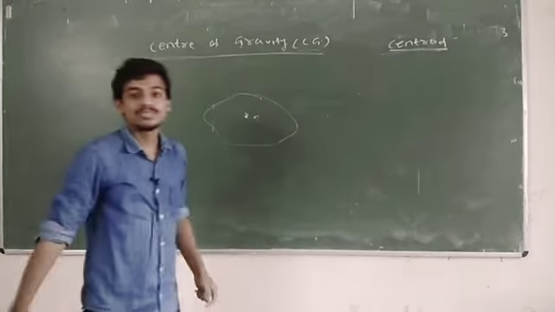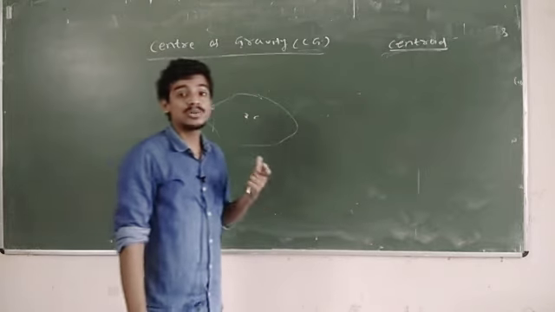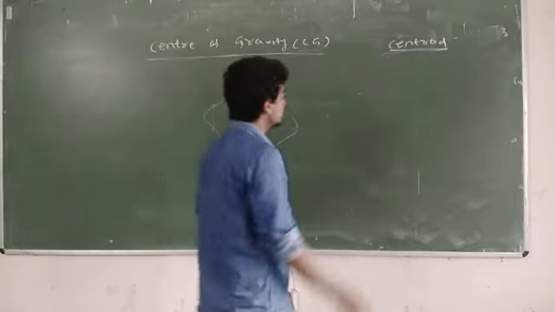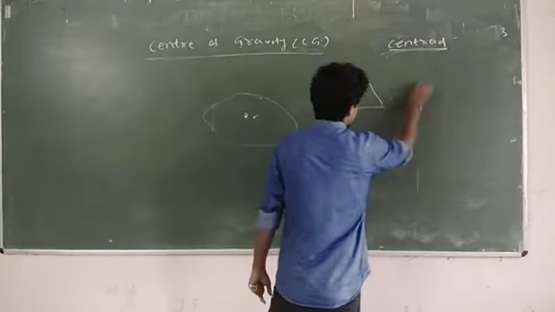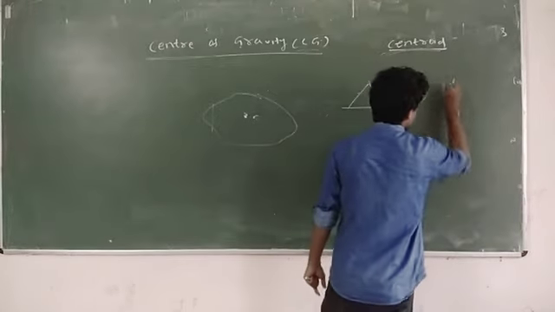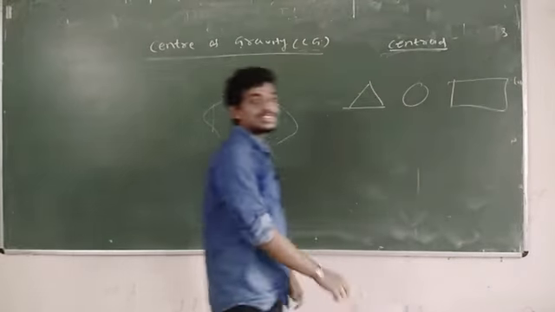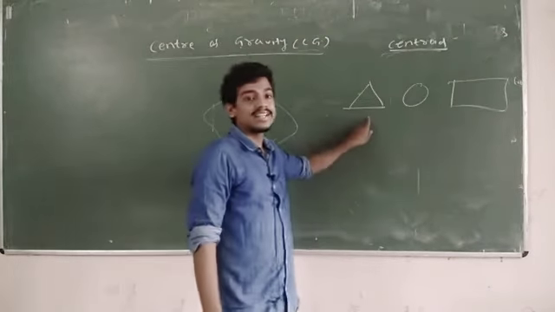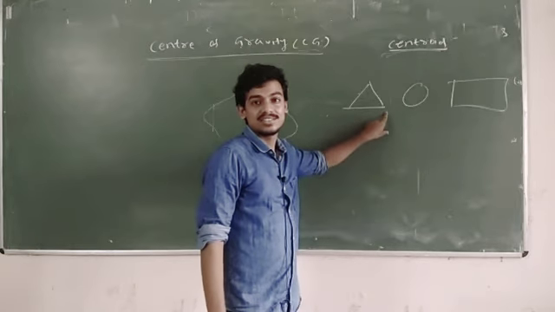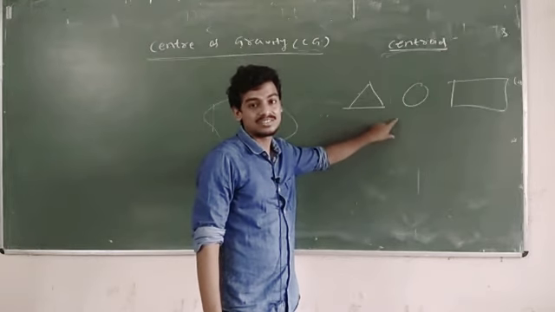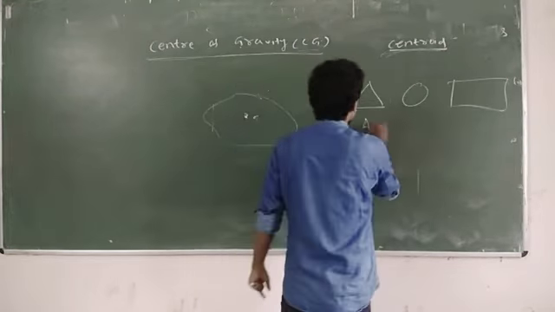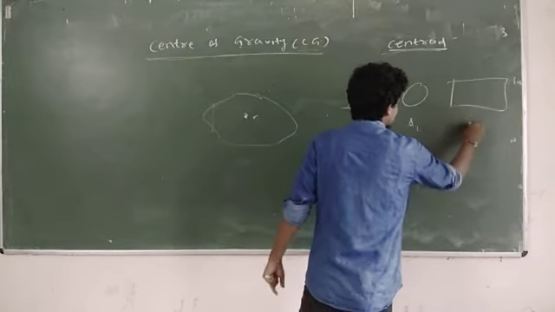Centroid means what? It applies to 2D figures like triangle, circle, rectangle. These figures contain no mass, they are only plane figures. Only areas will be there. Suppose A1, A2, A3.